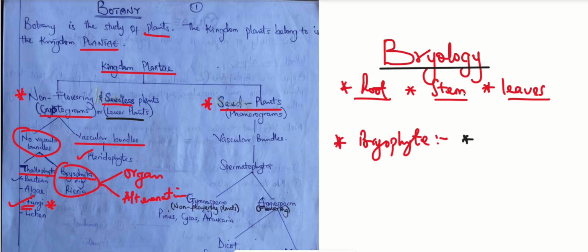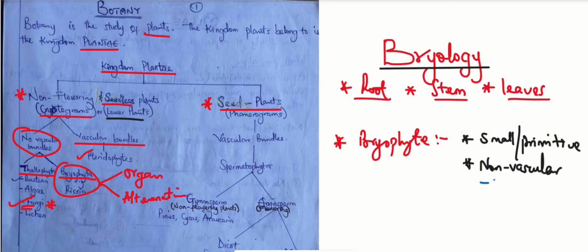And when we say lower plants, it means that they are small, or what we call primitive. Another thing we can pick out there is that they are non-vascular, so they do not possess vascular bundles. The implication is that they have no xylem and no phloem.